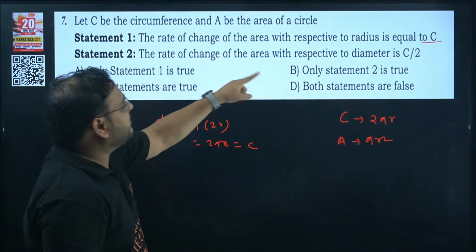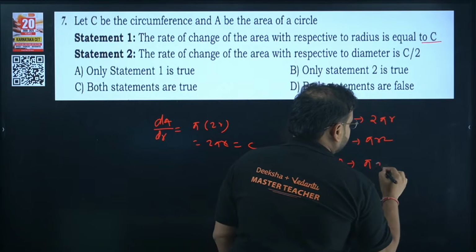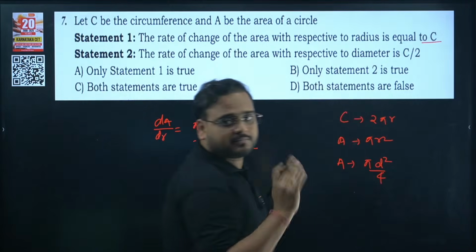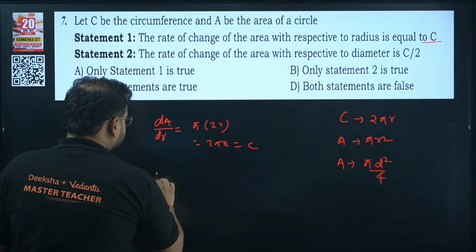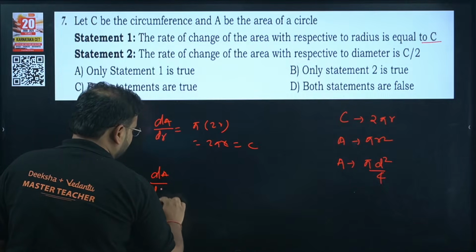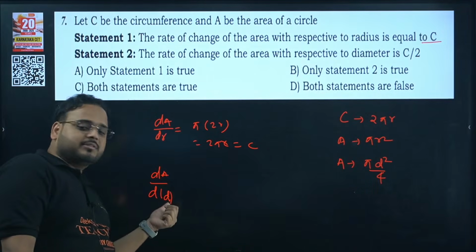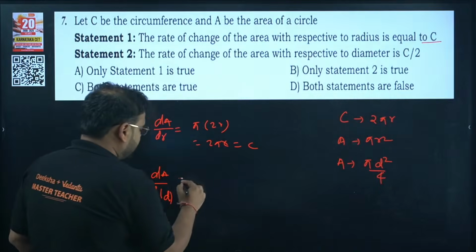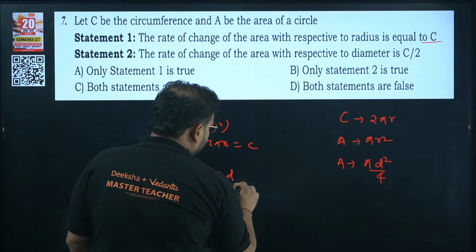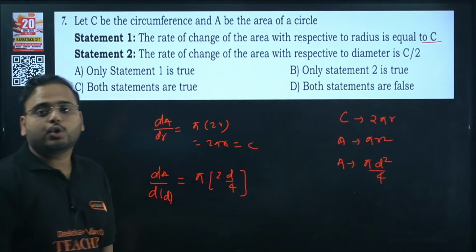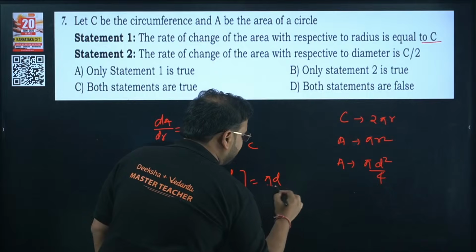Statement number 2: the rate of change of area with diameter. Area with diameter, we have a different formula, pi d square by 4. This is the formula for area with diameter. Differentiate that: dA by dd, the derivative of A with respect to the diameter. Pi as it is, and the derivative of d square by 4 will become 2d by 4, so it will become pi d by 2.